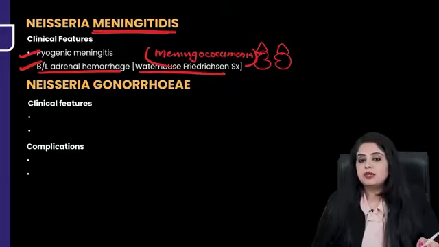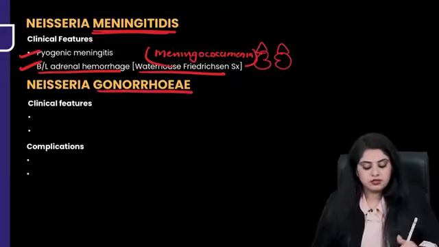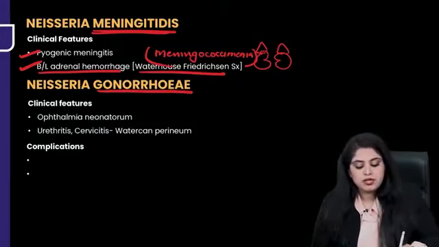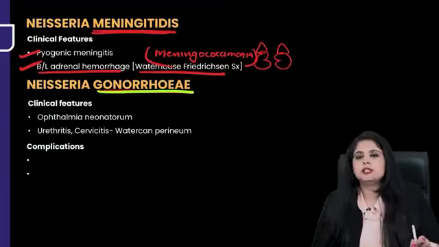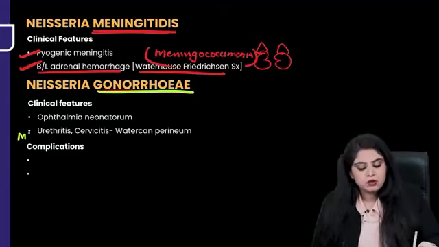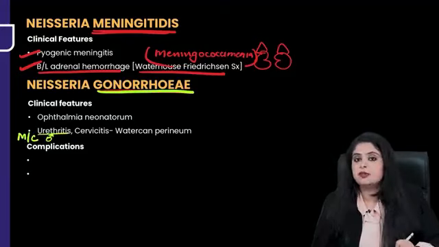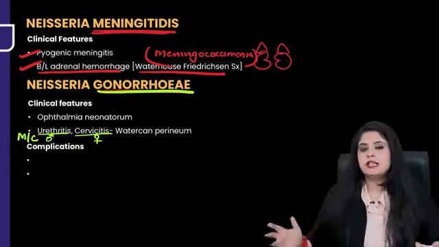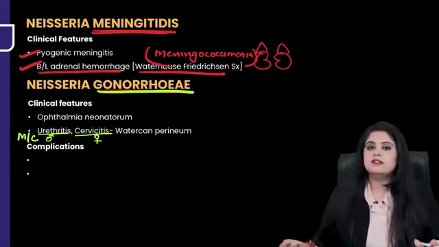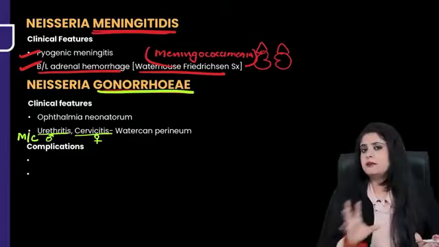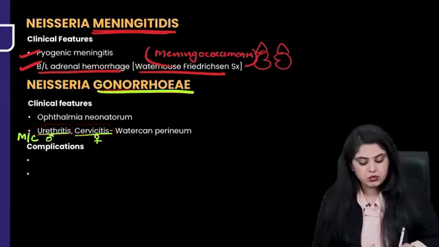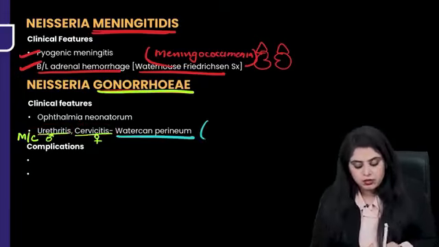What does Neisseria gonorrhoeae cause? Again, gonorrhea everyone will learn. But what apart from gonorrhea? What consequence of gonorrhea? So of course, when I say gonorrhea and you say, ma'am, it is a sexually transmitted disease, I ask you what is the most common presentation in males? You will say urethritis. And the most common presentation in females is cervicitis to begin with. After that, vaginitis can occur, males may get prostatitis, seminal vesicles, epididymis, everything can be affected. I'm telling you the most common things. Males may get urethritis, females may get cervicitis, and when it goes advanced, it can result in watering can perineum.